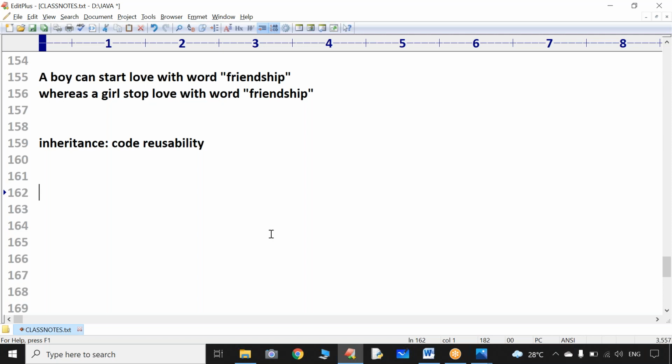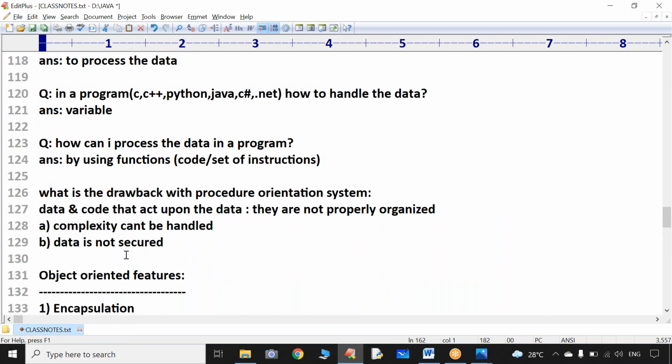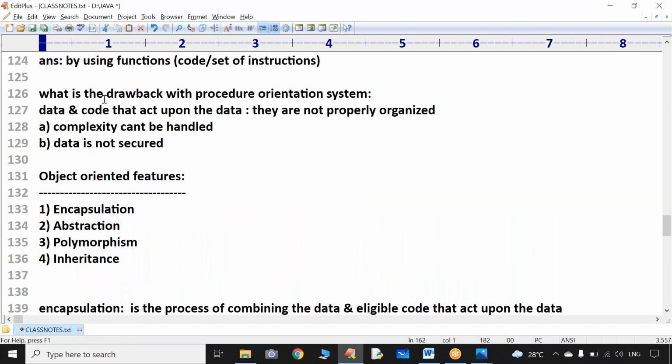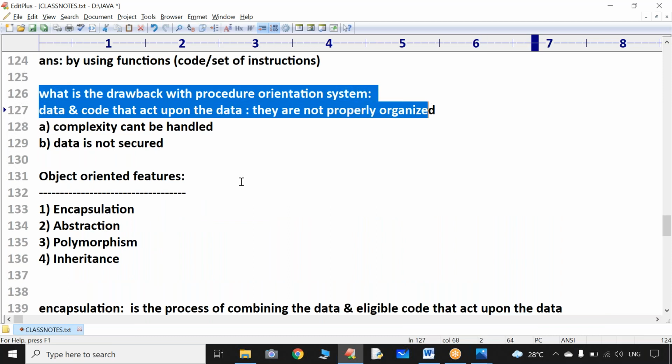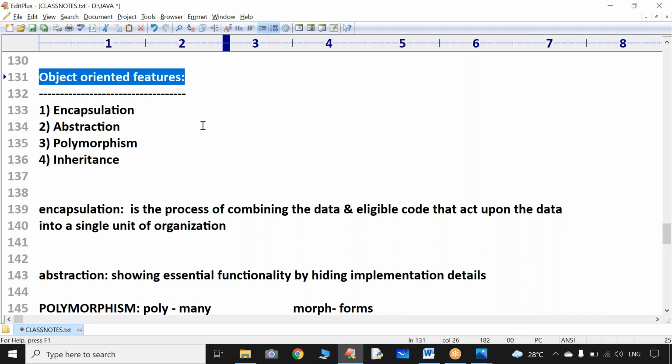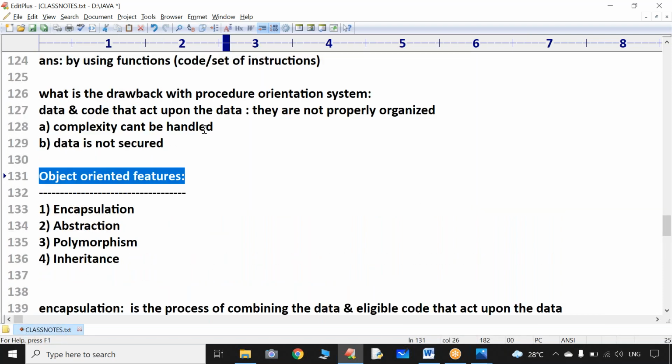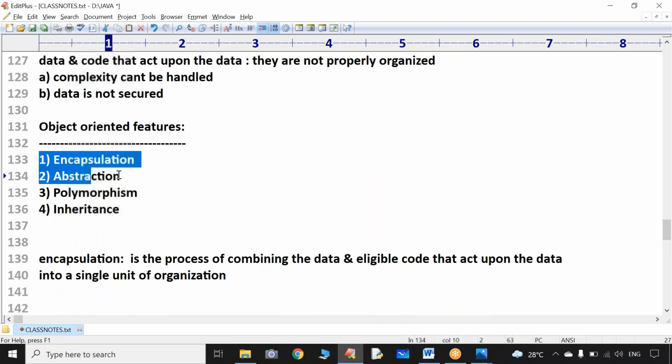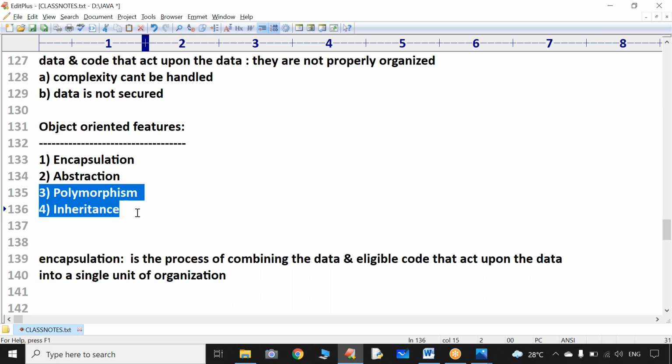Now, I hope that everyone understood that. Sir, in procedure orientation, what is the drawback? How to overcome that drawback in object orientation? With a concept called encapsulation. But always our new paradigm or new approach or new style should not concentrate on the drawback only. It should provide some extra features also. So the first two features are drawback covering features. The next two features are additional features. It will give extra flexibility to the programmer at the time of developing an application.